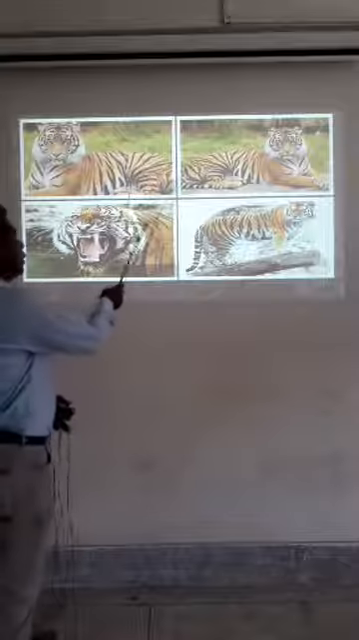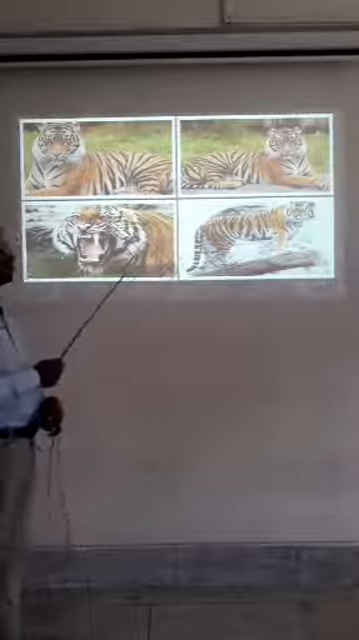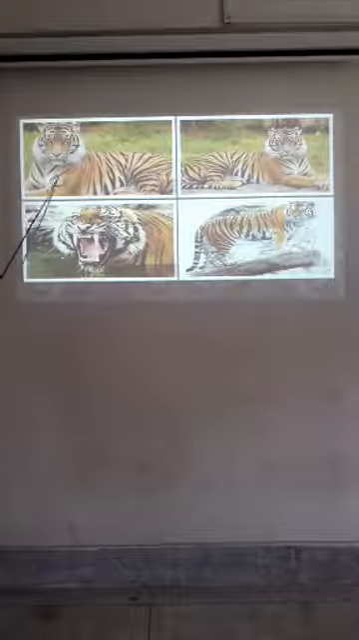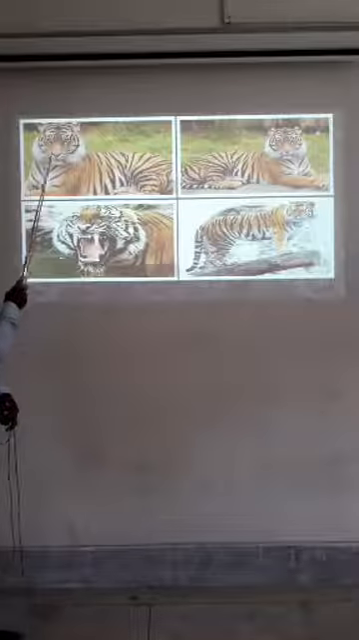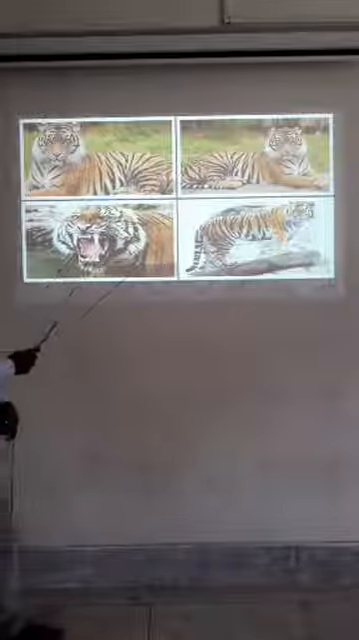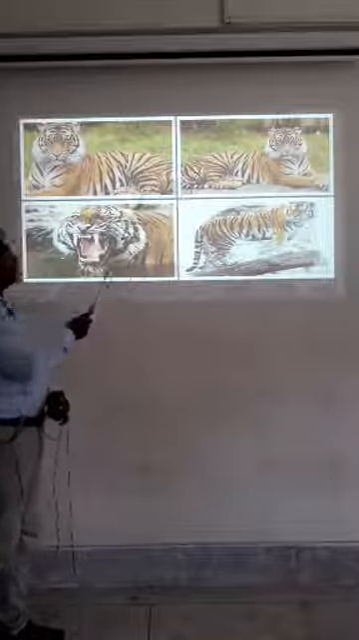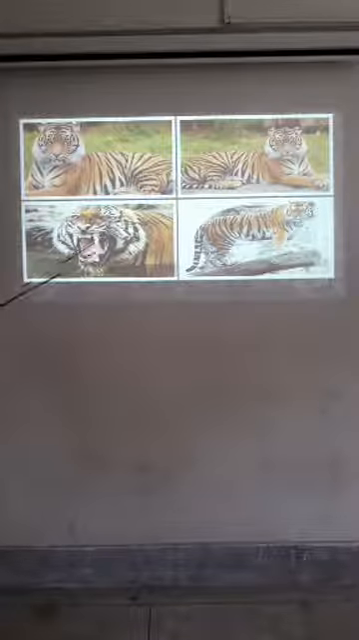Four pictures you can see on the screen. What do you see on the screen? Do you know the name of the animal? Royal Bengal tiger. Yes, Royal Bengal tiger. There are four pictures you can see, different types of positions of a Royal Bengal tiger. You can see very clearly.